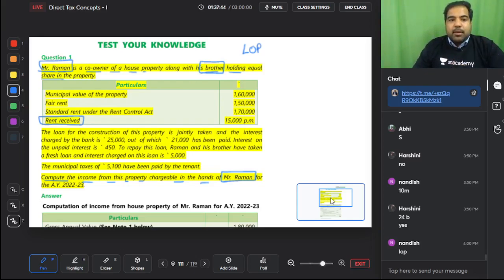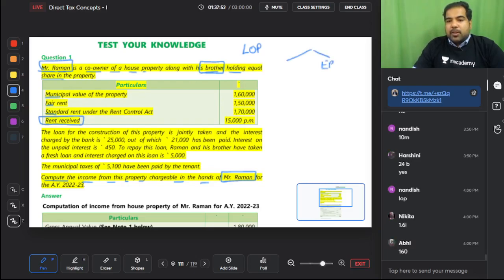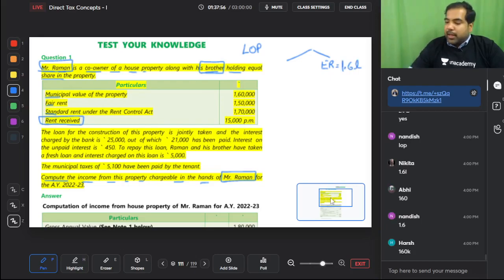So please tell me, municipality, figures, the standard rent: which one should I take? My ER is 1,60,000, 1.6 lakhs. And my AR is 15,000 into 12, which is 1,80,000. So I will take 1,80,000.